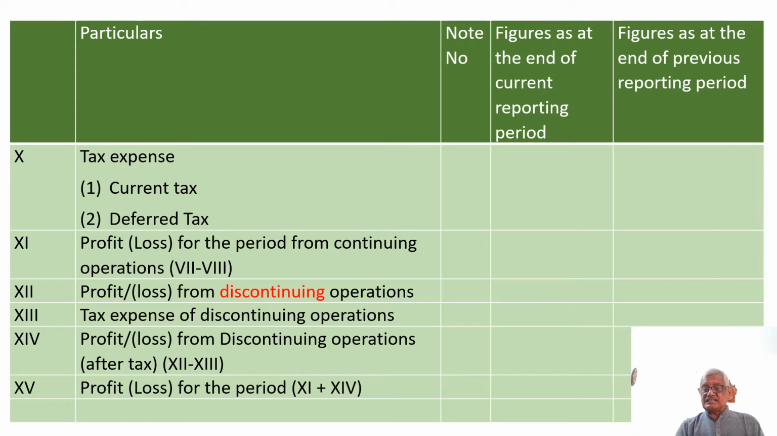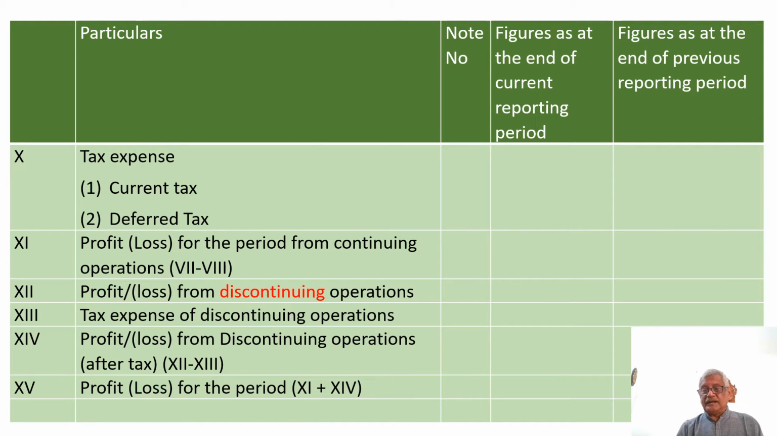Then the tax expenses, we have two taxes: current tax and deferred tax. Then there is the profit or loss for the period from continuing operations and the profit or loss from discontinuing operations. We will learn more about the discontinuing operations also later. Tax expenses for the discontinuing operations. Then the profit or loss from discontinuing operations after tax. Profit or loss for the period.